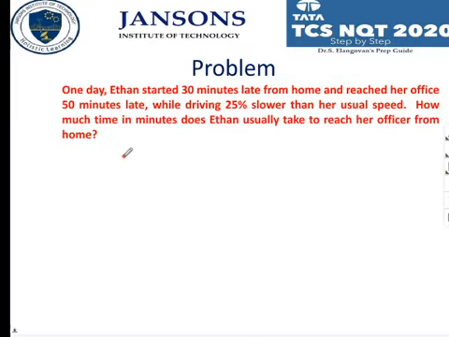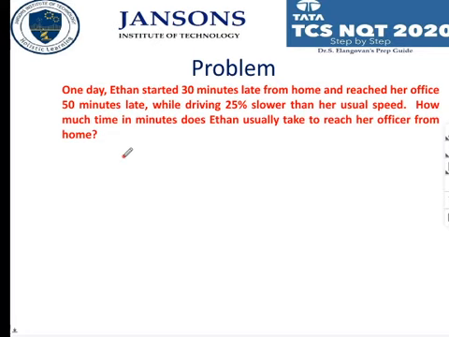Yes, this is again another problem. One day, Ethan started 30 minutes late from home and reached her office 50 minutes late, while driving 25% slower than her usual speed. How much time in minutes does Ethan usually take to reach her office from home?